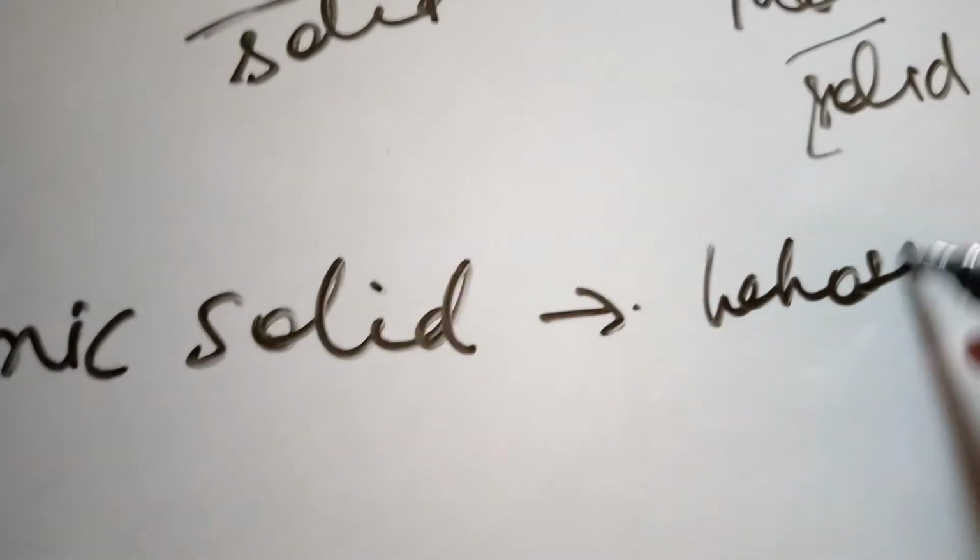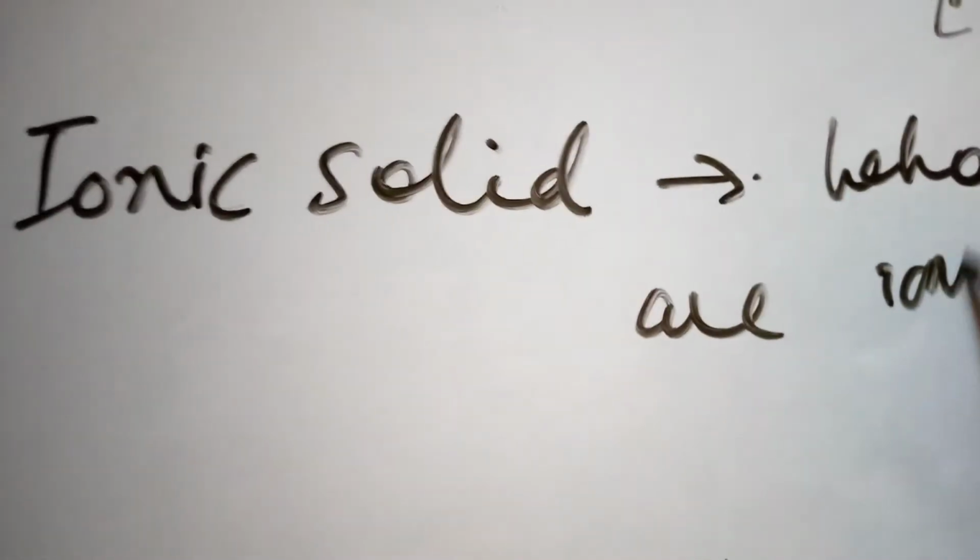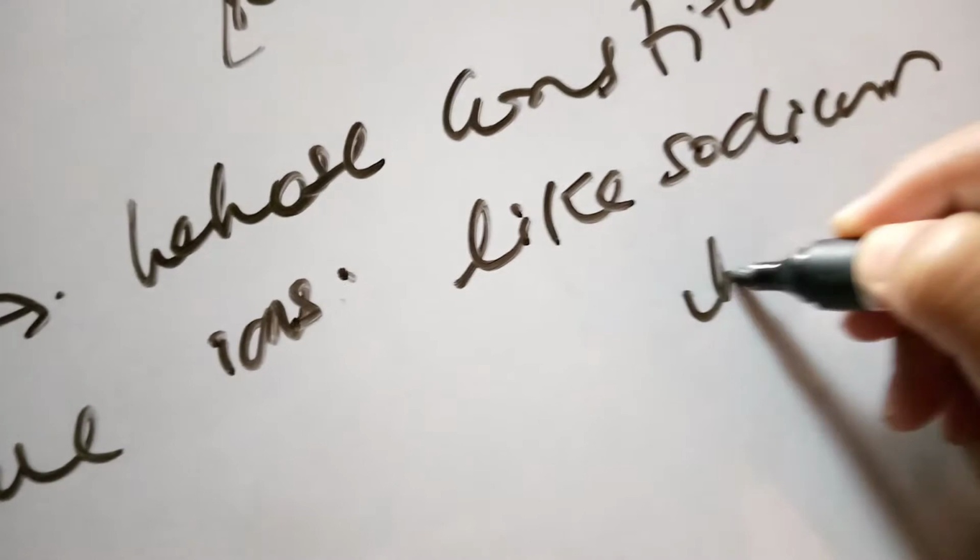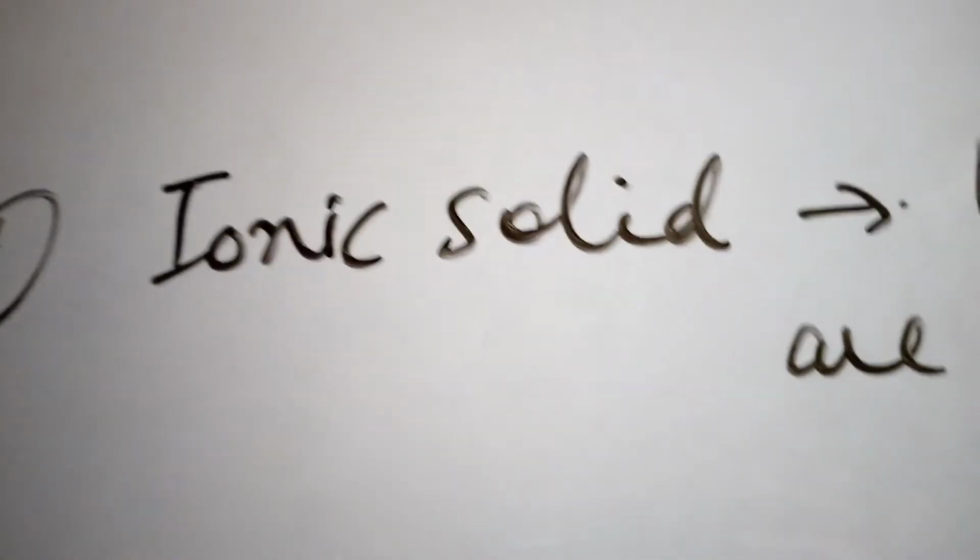Ionic solid is defined as one whose constituent particles are ions, like sodium chloride. This is a small definition of ionic solid.